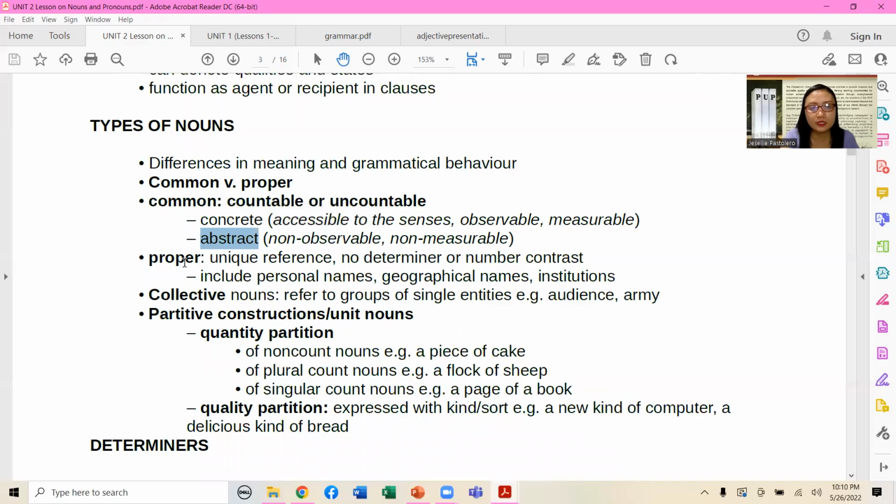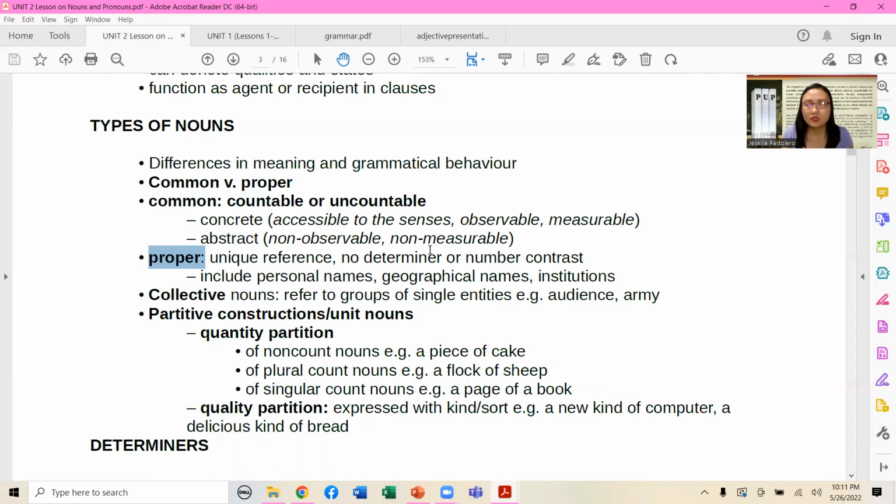A proper noun has a unique reference, unique because it can stand on its own. It has a specific label. For example, what is your name? My name is Jesseline. Your name is not as usual as Mary, diba, or Carla and whatsoever. It's unique at some point. So a proper noun stands for something that is unique.